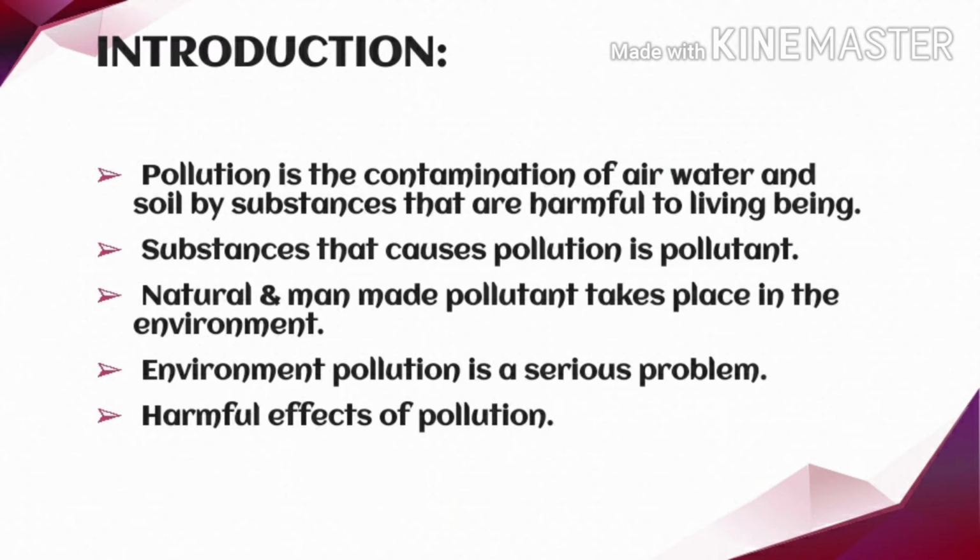The substances that bring about or cause pollution are known as pollutants. There are two types of pollutant: natural pollutant and man-made pollutant. Natural pollutants are those added because of natural activities, like when a volcanic eruption takes place, volcanic material is emitted and pollution is caused. Man-made pollutants, as the name suggests, are the result of human activities, like disposal of industrial waste.